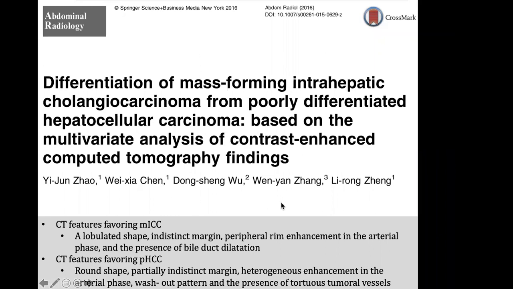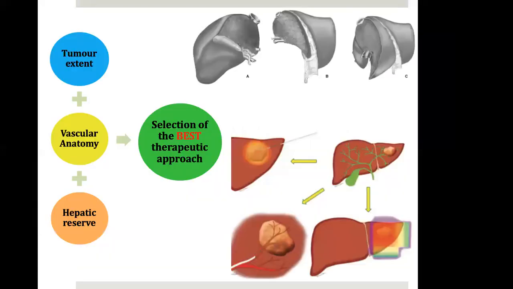So it is important to give a suspicion of biphenotypic tumors when they are found, because the prognosis changes and accordingly the treatment modality may also be changed. So after discussing the imaging features of all these liver tumors, let us just touch upon some of the treatment options and the relevant imaging. So once we have diagnosed a liver tumor, we have to see what is the extent of tumor, what is the vascular anatomy, and what is the hepatic reserve. And keeping all these points into consideration, we select the best therapeutic approach for the patient.